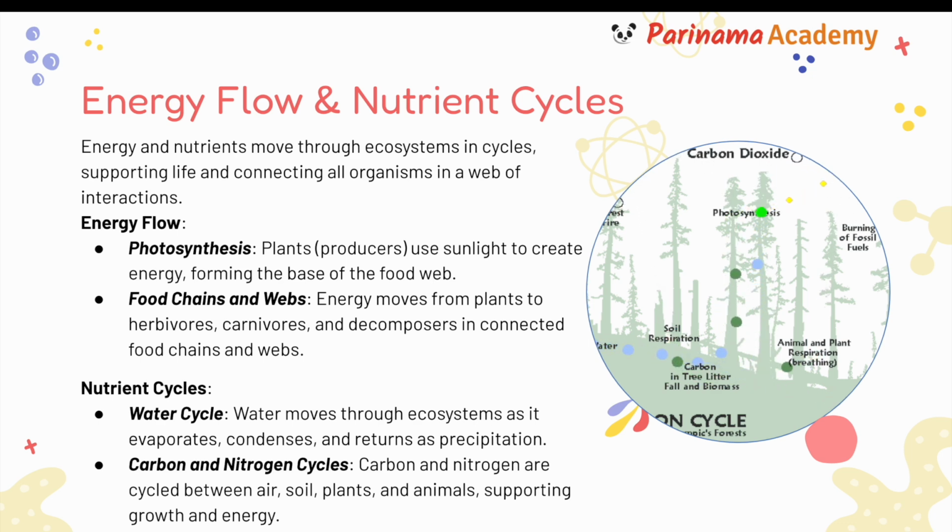Water moves through ecosystems as it evaporates, condenses, and returns as precipitation. Carbon and nitrogen cycles. Carbon and nitrogen are cycled between air, soil, plants, and animals, supporting growth and energy.